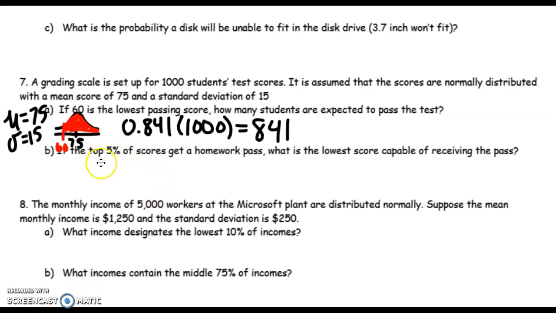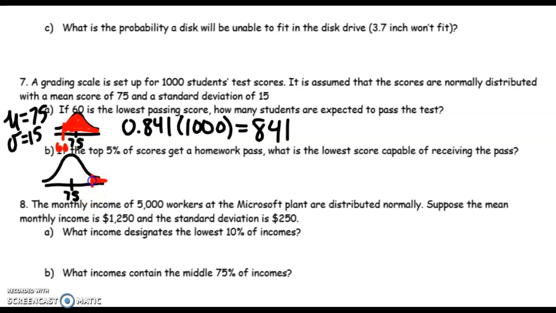All right, part B, finally, an inverse normal. And right away I know it's inverse normal because with this top 5%, I'm given a percent. So if the top 5% of scores get a homework pass, what is the lowest score capable of receiving a pass? So start with a picture. My mean's in the middle. And top 5%, that's going to be way up here somewhere, right?